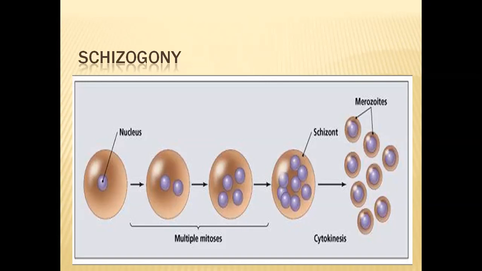So around each nucleus, some portion of cytoplasm and a piece of plasma membrane will surround, and they will make them into small cells, daughter cells, and these daughter cells are called merozoites. So in this way, through schizogony, a parent cell gives rise to multiple daughter cells.